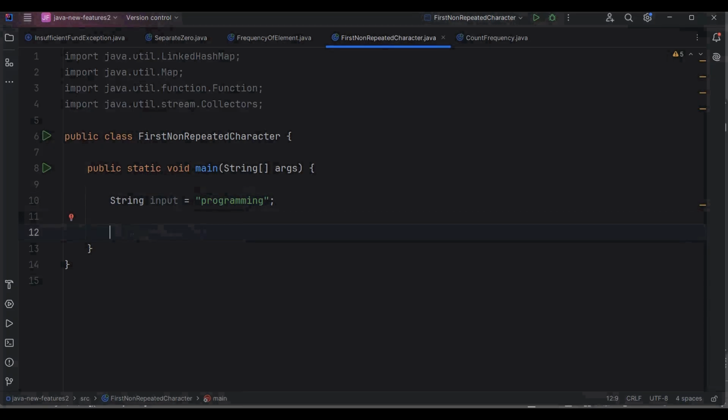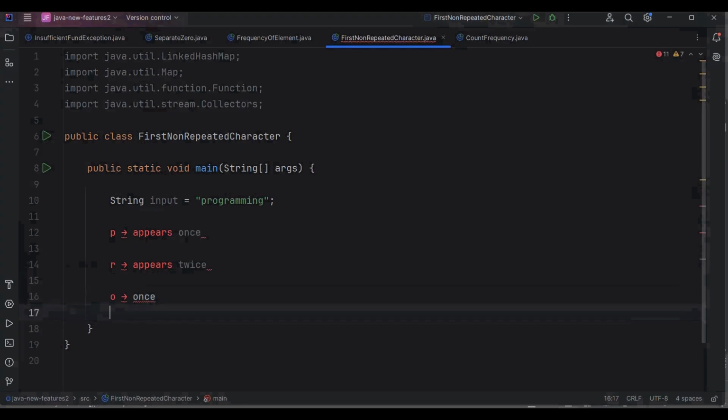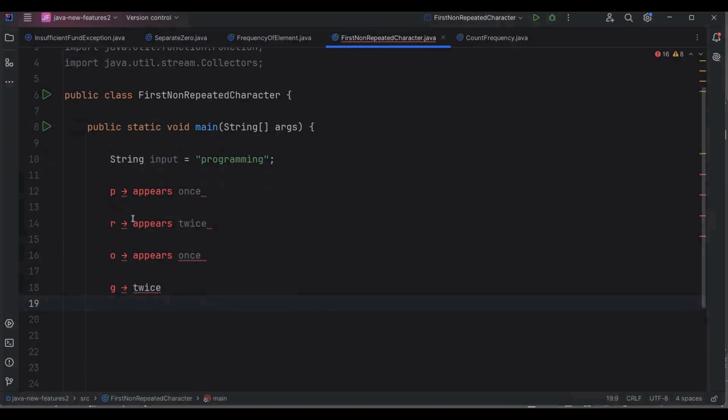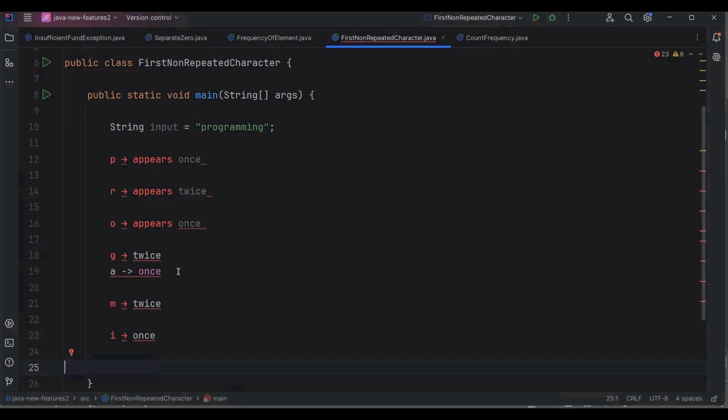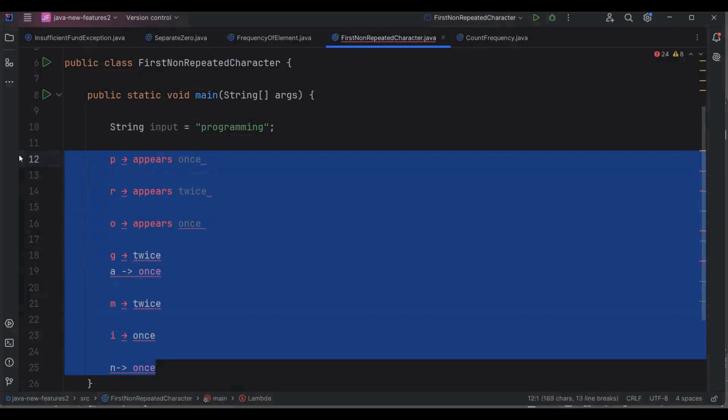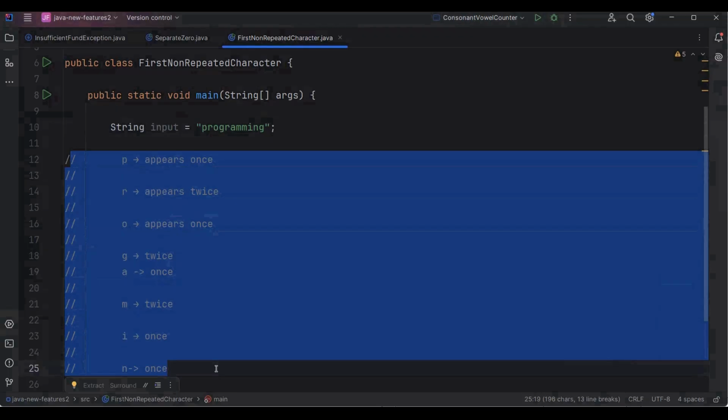Once I break it down in this string, P appeared only once, then R appeared twice, O appeared once, G appeared twice, then A appeared once, then M appeared twice, then I also appeared once, and finally N also appears only once in this string. So you can see here there are five characters which appear only once in this string, and out of these five characters, P is the first non-repeated character, and we have to print our expected output as P here.